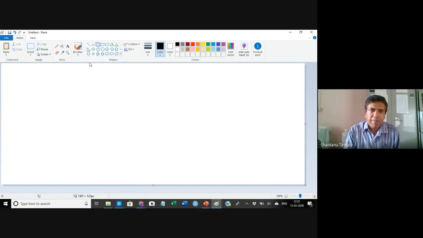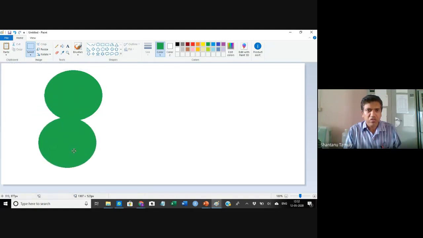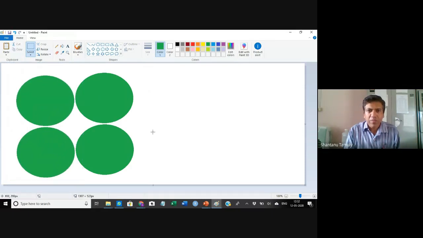So now you have, let me use the same green. This is a normal cell. This is another cell. Now let us assume that this particular cell is a cancerous cell that is expressing the cancer specific antigen.